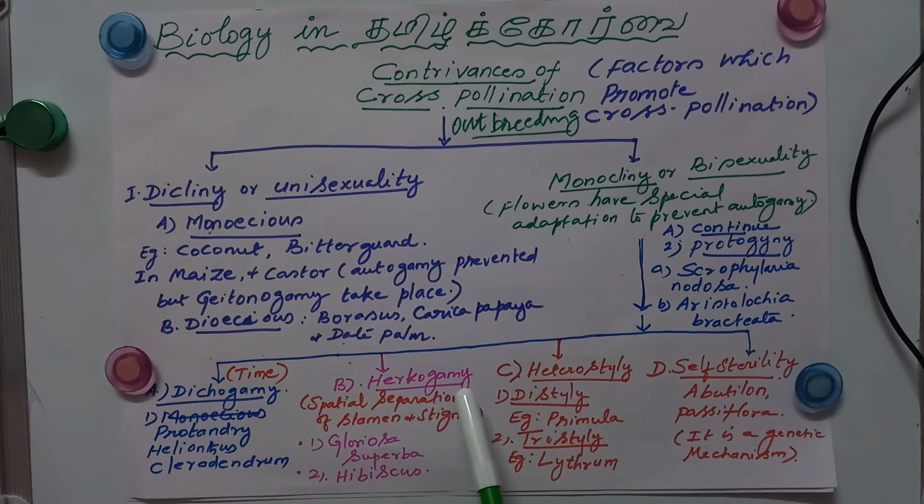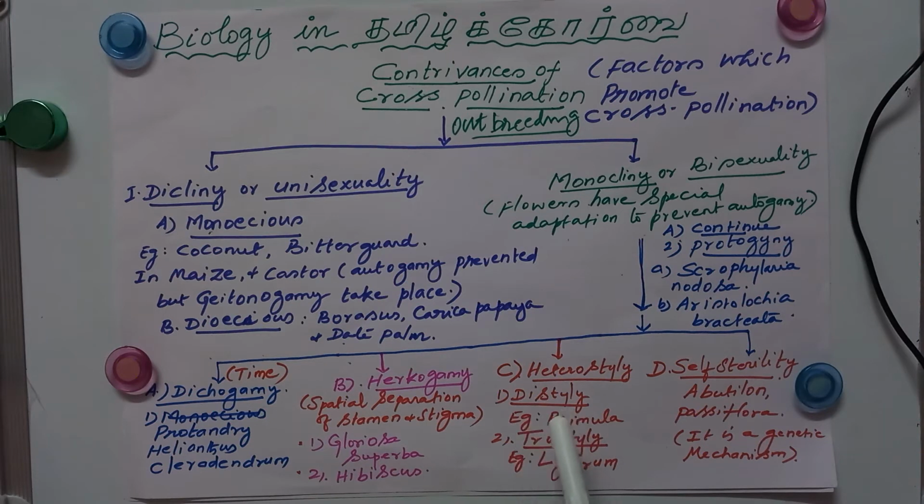Next one is hercogamy. Here there is spatial separation of stamen and stigma. It means stamen and stigma stay away from each other, so there is no possibility of transfer of pollen grain from stamen to stigma. That is called hercogamy. Their arrangement is entirely not favoring self pollination. Okay, example: Gloriosa superba, and another one is Hibiscus rosa-sinensis. For this and heterostyle, we are going to discuss with pictures. Okay, now heterostyle. Hetero means different, style, different style length. That is the meaning of heterostyle.